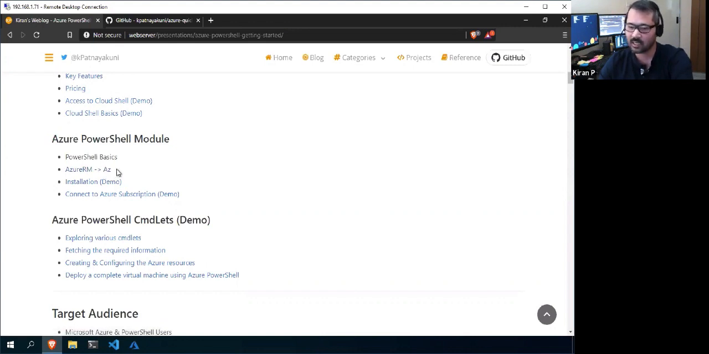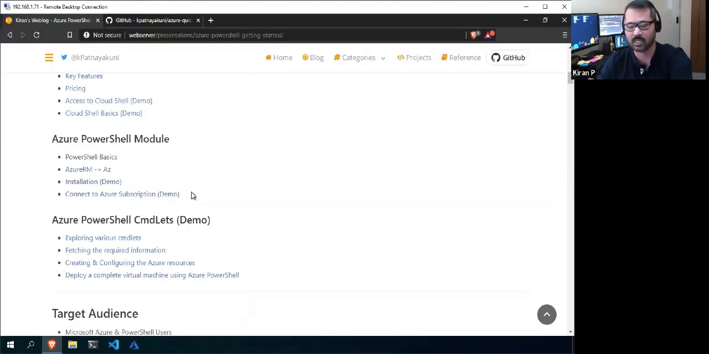And recently I saw on Twitter that Microsoft has released a new tool, the Az migration tool, something like that. Just in case you already have some scripts in AzureRM and you want to migrate those scripts from AzureRM to Az, you can use that tool and quickly convert all your previous scripts to the latest module, right?